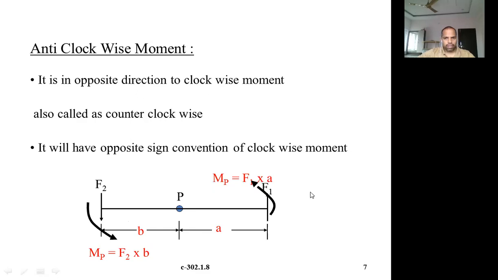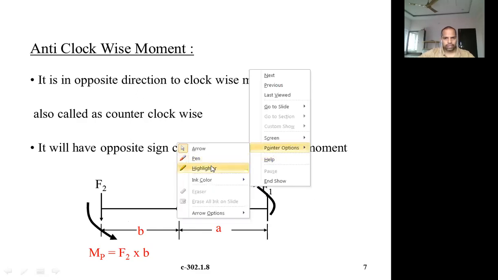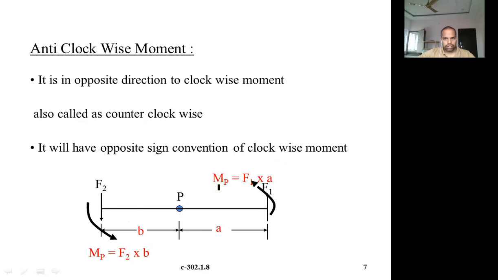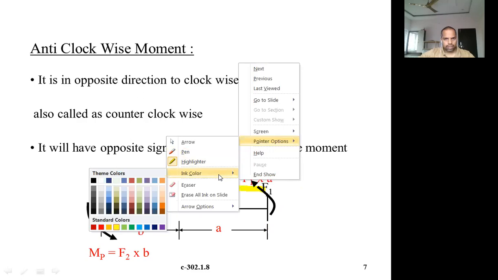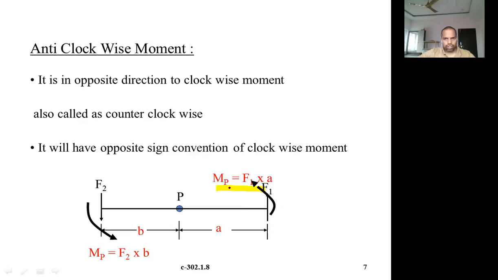Suppose you take this point. This force is in the upward direction. Upward means it is trying to rotate this body in this direction. Rotation means it will not be in a straight line, so it will be in an angular direction. It will try to rotate the body in this direction.